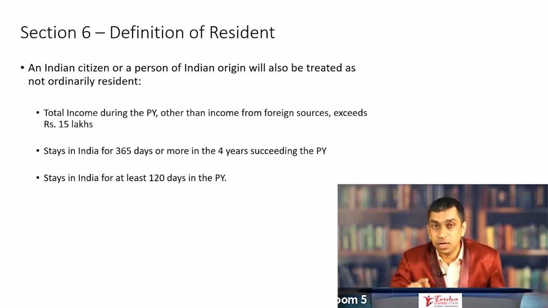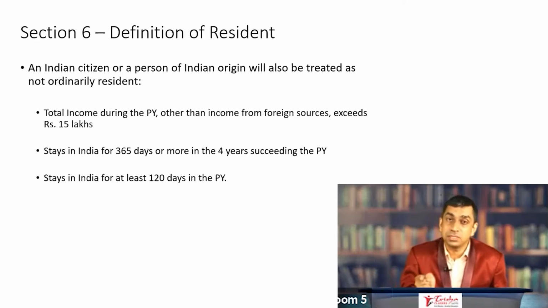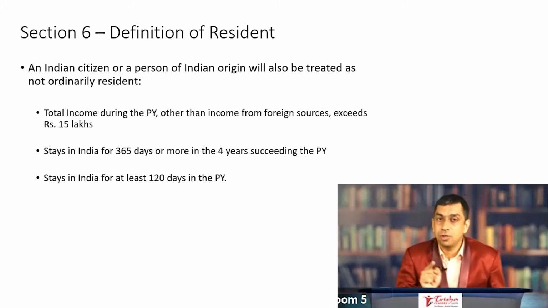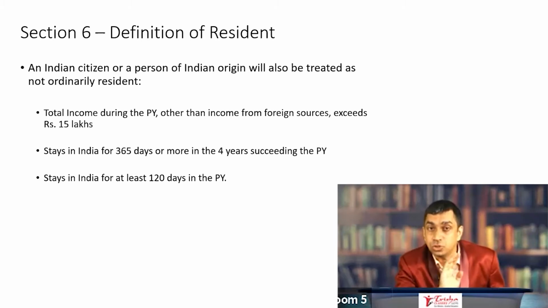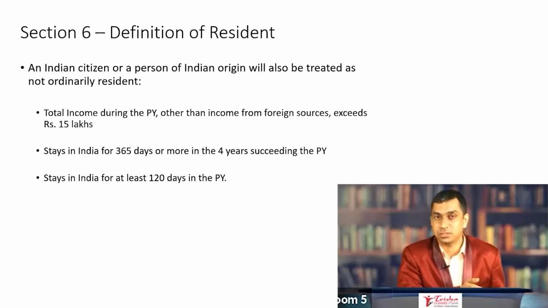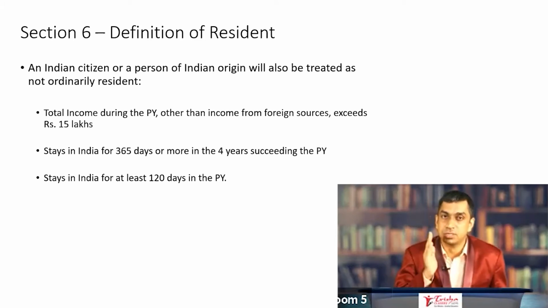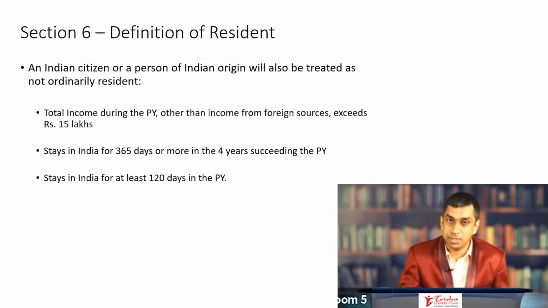If the income accrues or arises outside India from a business which is controlled from India, or from a profession which is set up in India, then such income is not income from foreign sources. It is considered in calculating the limit of 15 lakh rupees. Once again, so that the concept is crystal clear in your minds, total income exceeds 15 lakh, this particular provision is applicable.